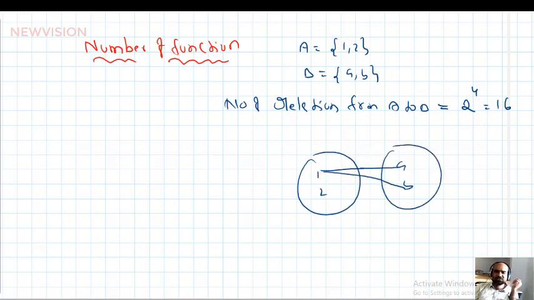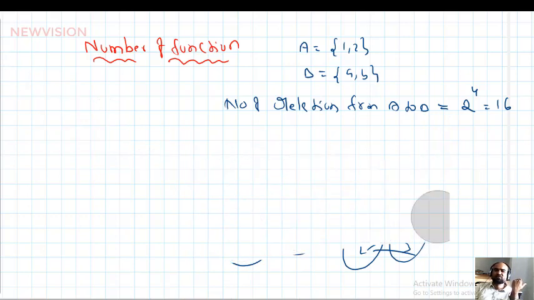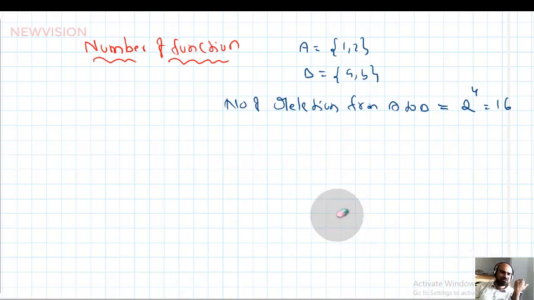One of the relations may be like this. So this is not a functional relation. One of the relations may be like this. That is not a functional relation. One of the relations may be like this. Among the 16, these all are relations, so these all are not functional relations. But how many of them are functional relations? That is important and difficult also. How many functional relations exist?